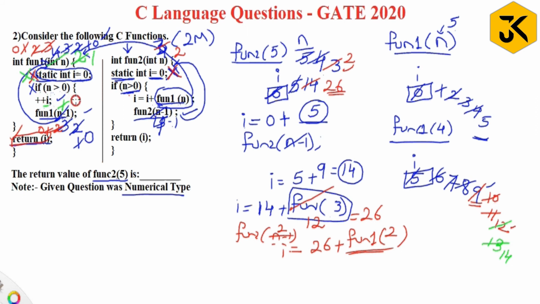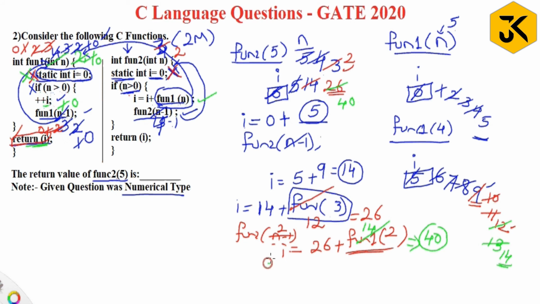Now function 1 of 1 minus 1 is 0. So it will come here 0. 0 means condition fail. So it is going to return I. Return I means return 14 value. So in this part location it is going to get 14. 26 plus 14 is 40. So my I value is now 40. So up to here we have completed.